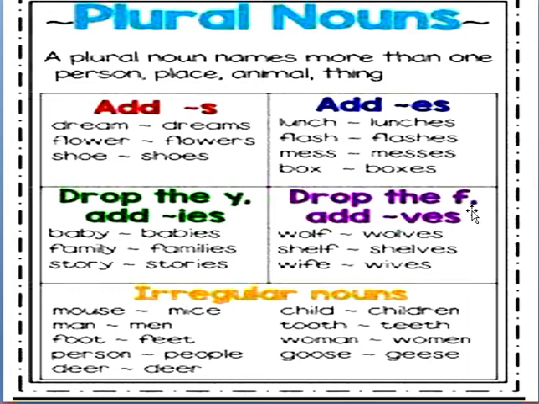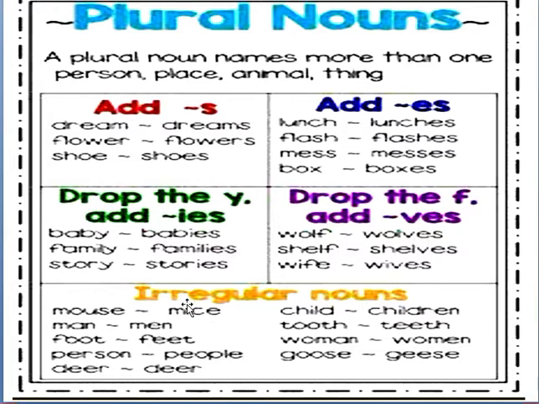I have not written fe here, but keep it in your mind that whenever fe comes at the end of a singular noun, you have to drop fe and add ves to the word. Either the word ends with f or fe, you have to drop the last letters and add ves to that word.